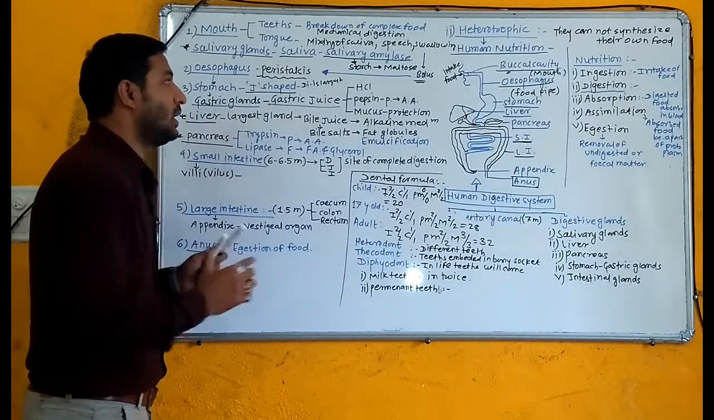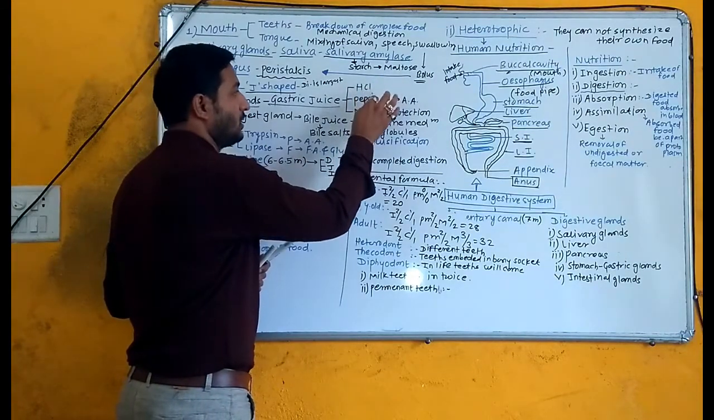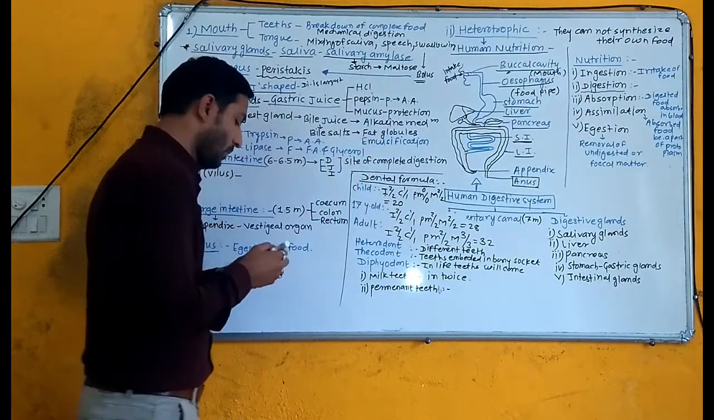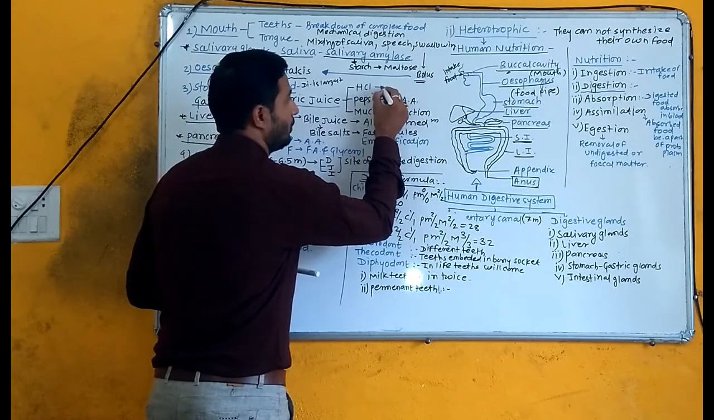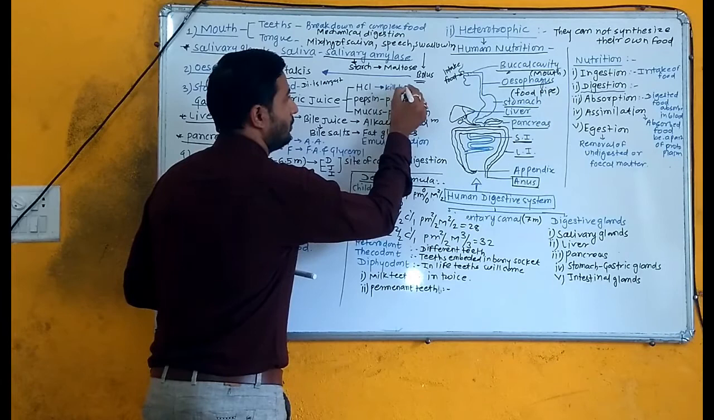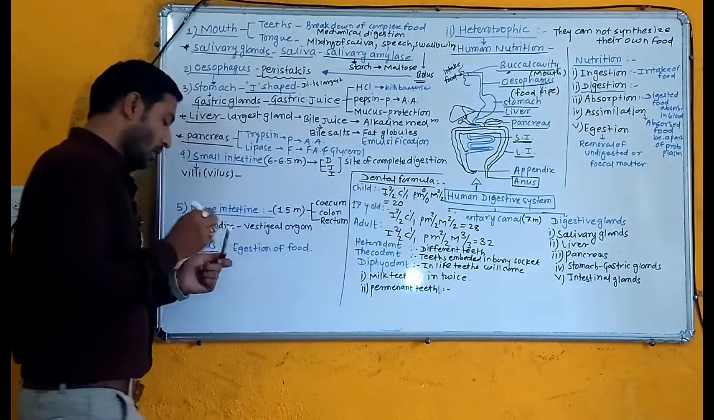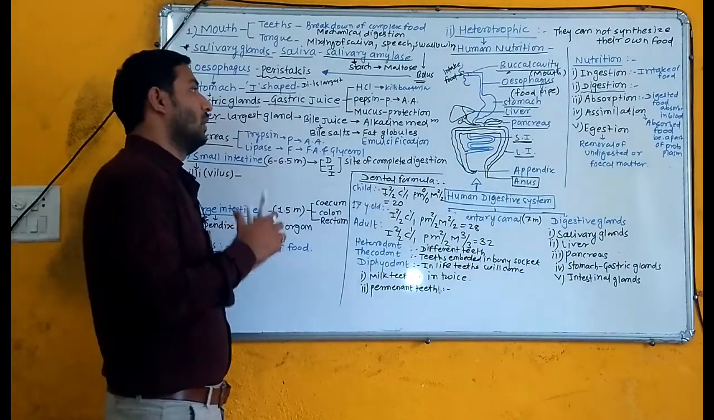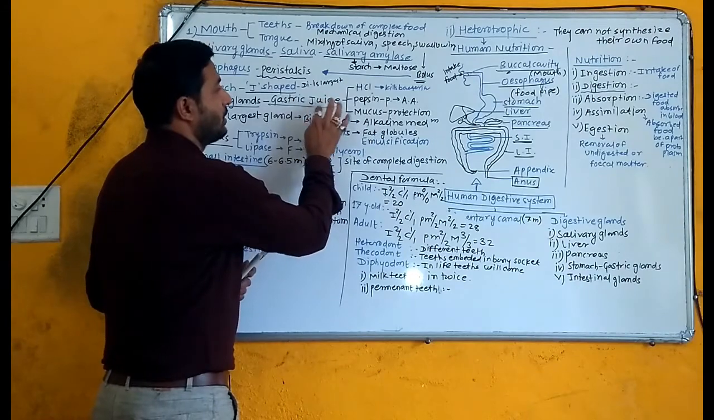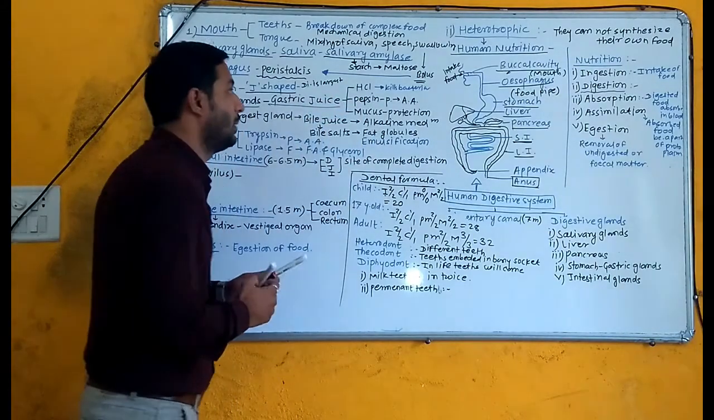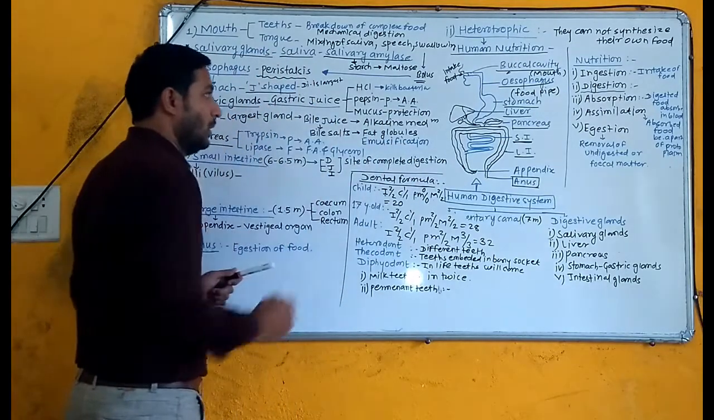This gastric juice contains different types of secretions, such as HCl, pepsin, and mucus. What is the role of this HCl? It kills bacteria which come along with bolus or food. It breaks down this food further. After that, this gastric juice contains pepsin. Pepsin helps in the breakdown of protein into amino acids. This is the role of pepsin.